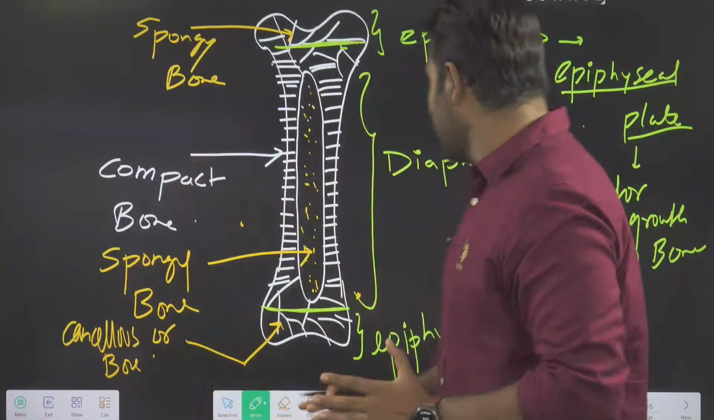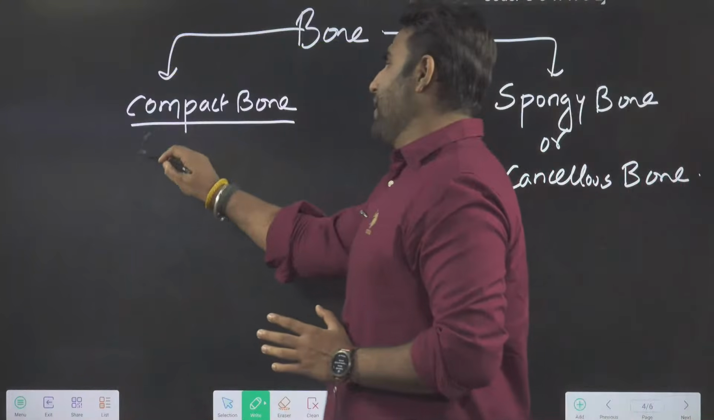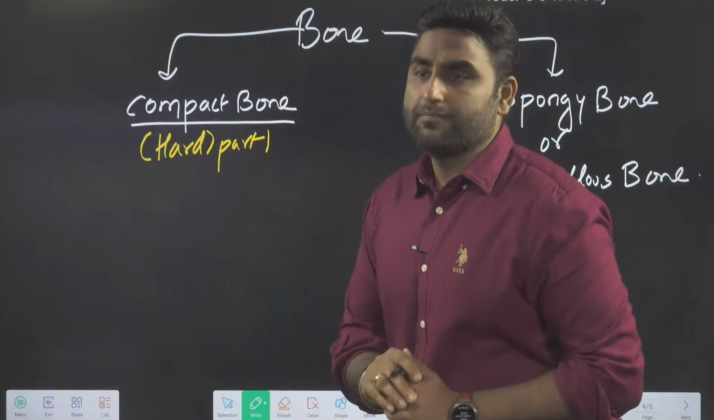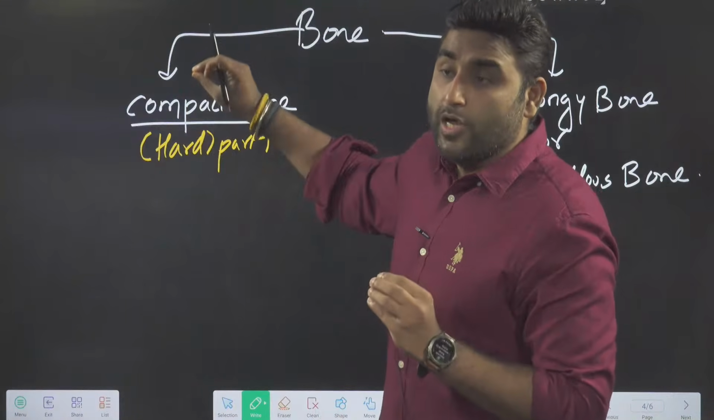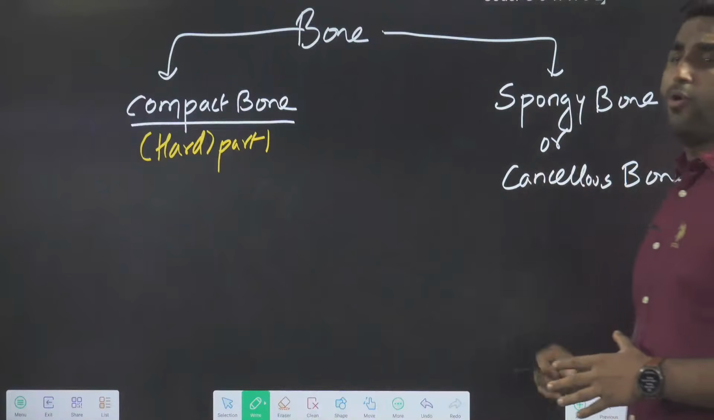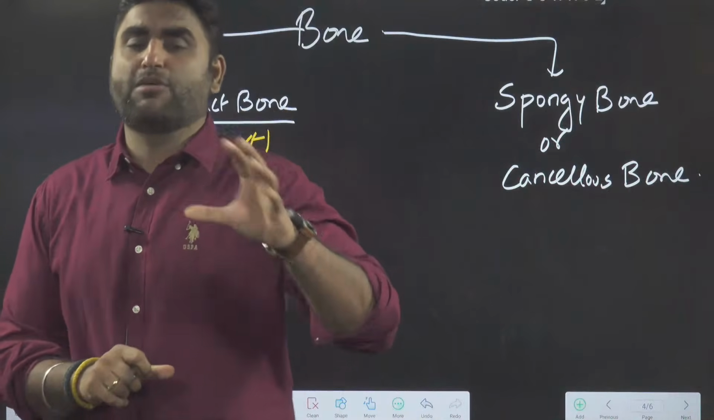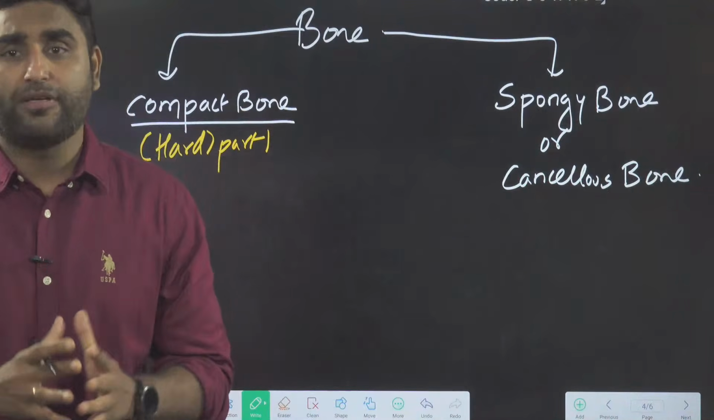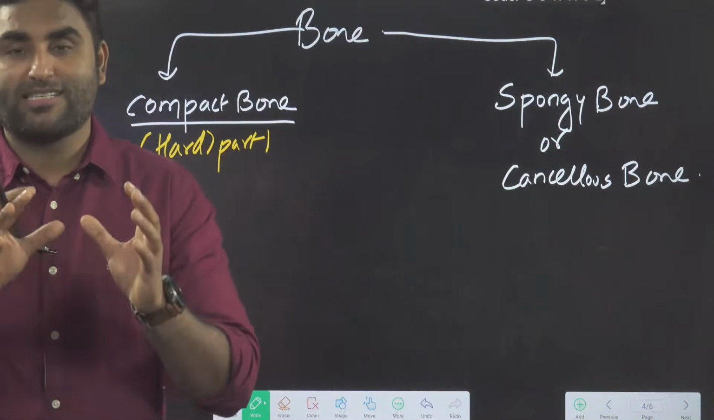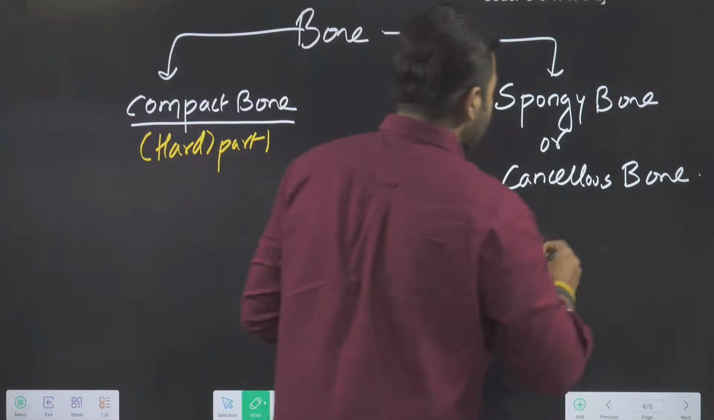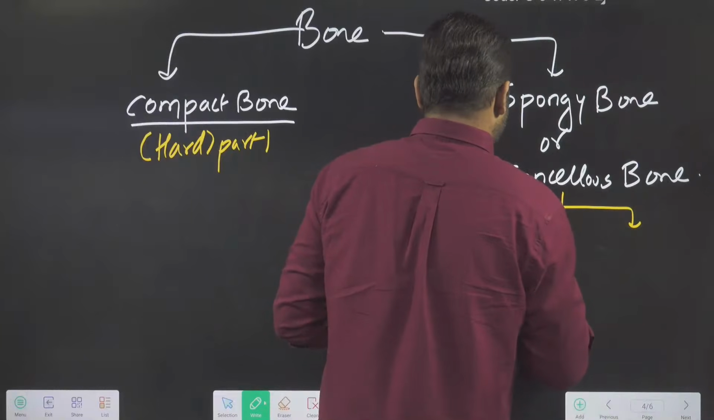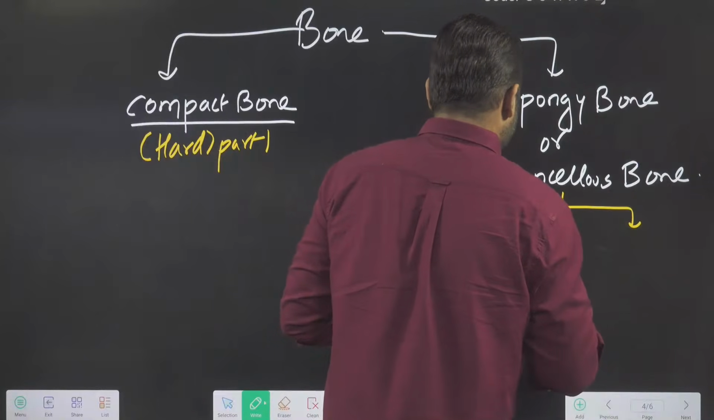So what is the difference here? The hard part is the compact bone. Why is this the hard part? It is hard because maximum inorganic salt deposition occurs in the compact bone. In spongy bone, you are not depositing that much inorganic salt. You want it to be soft because there are stem cells helping in hematopoiesis. Spongy bone you can study in two further parts, red bone marrow and yellow bone marrow.